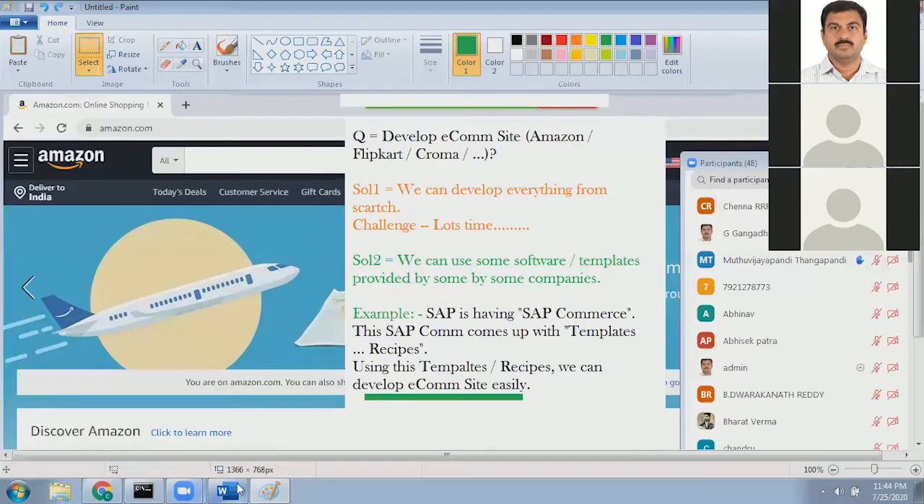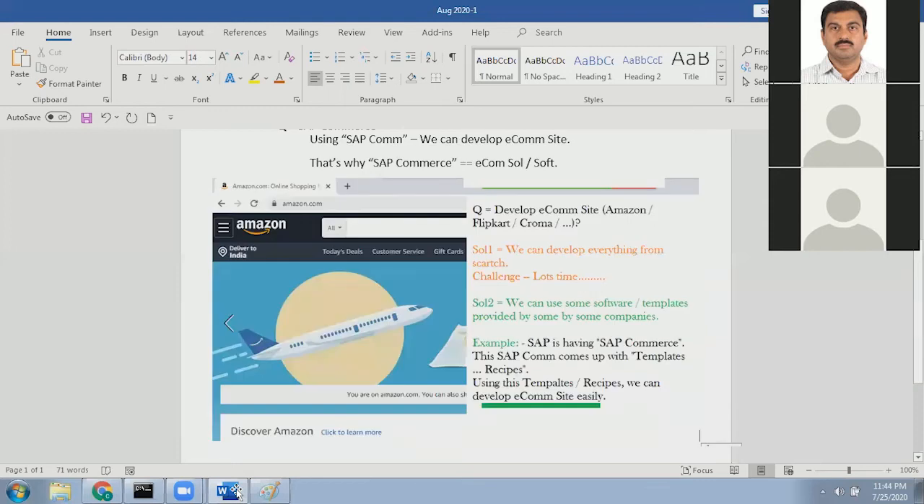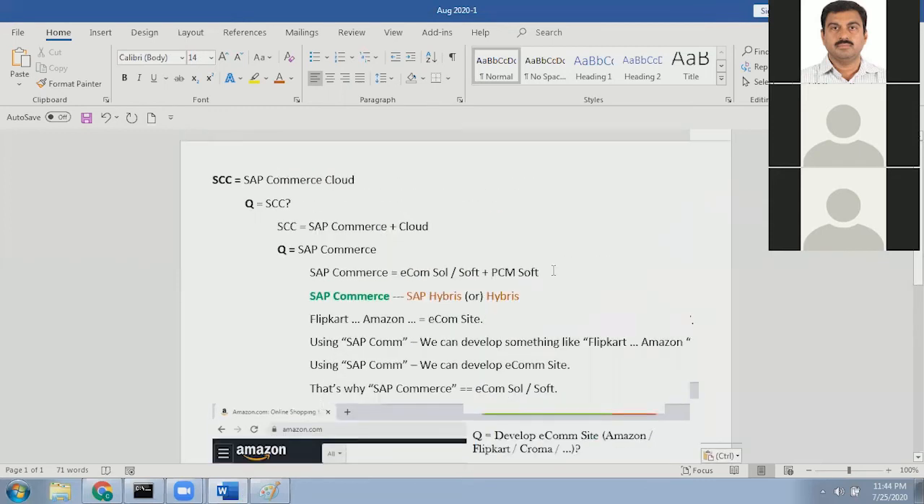Okay, so this is the first point. Let's recap quickly one more time what we discussed so far. What we are trying to discuss is SAP Commerce Cloud. What is SAP Commerce Cloud? It is nothing but SAP Commerce and Cloud. We are going piece by piece.